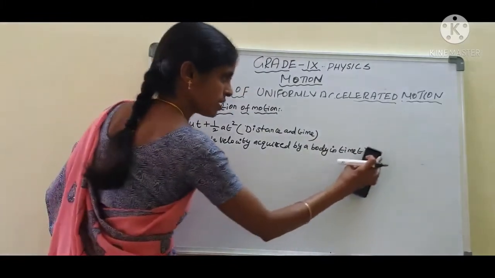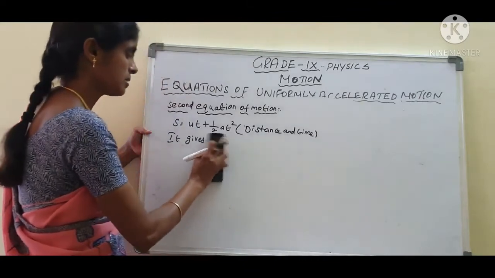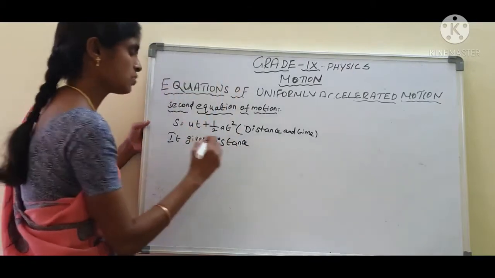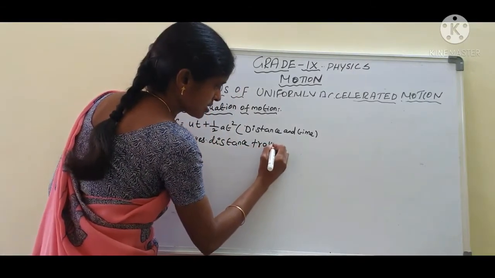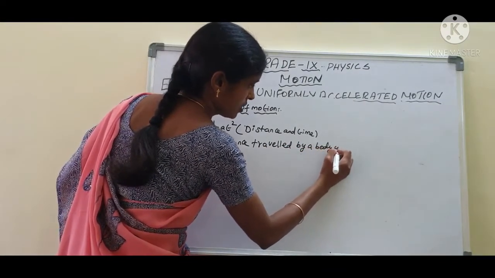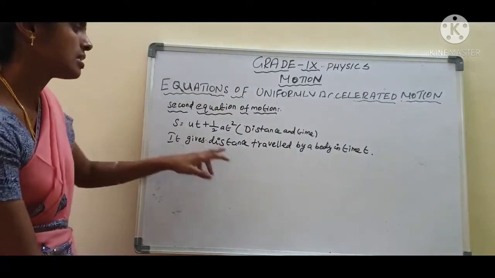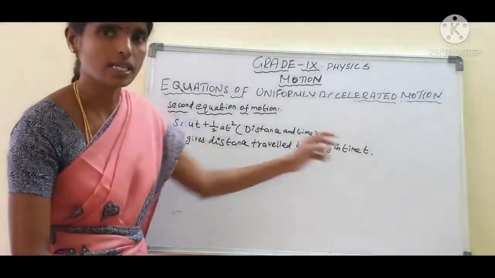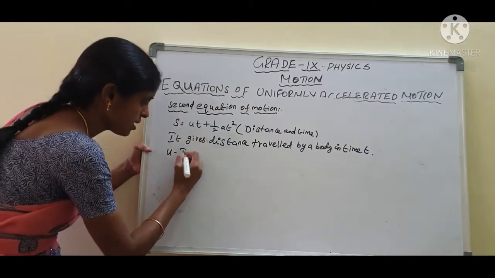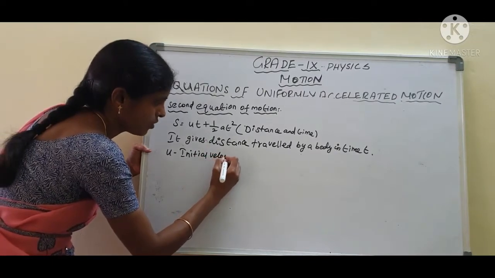Okay, right here it gives the distance traveled by a body. Sorry, it gives the distance, that is the first equation. It gives the distance traveled by a body in time t. Okay, see here. Next, what do we write? U is the, same story, we write: u is the initial velocity of the moving object.